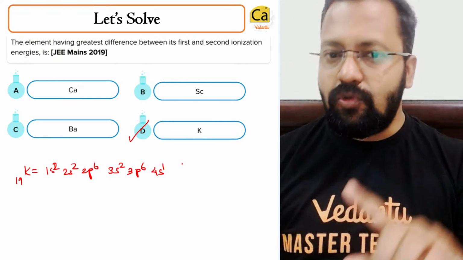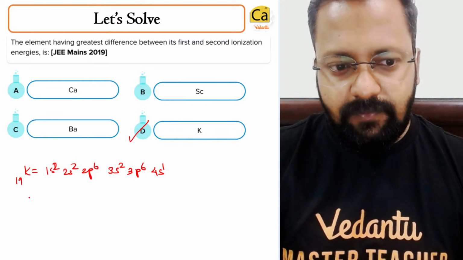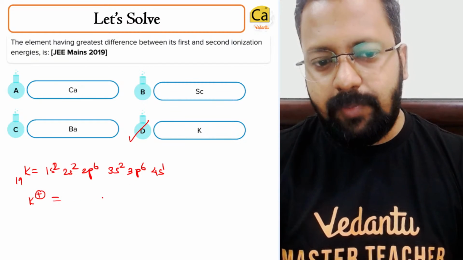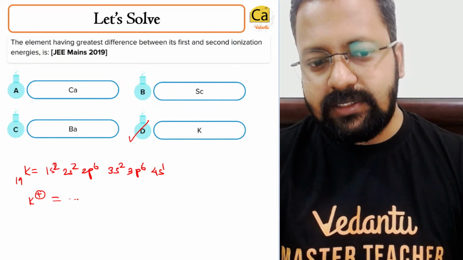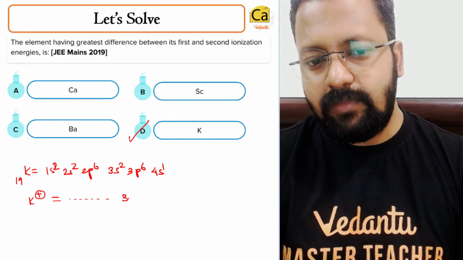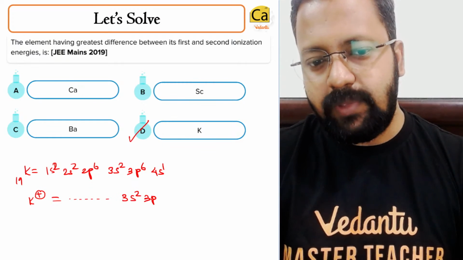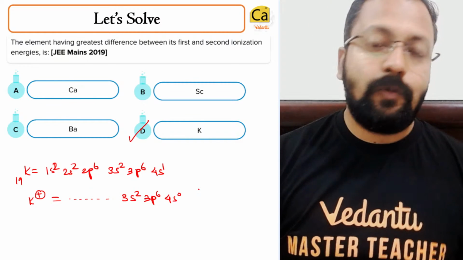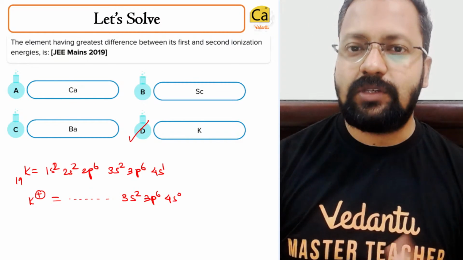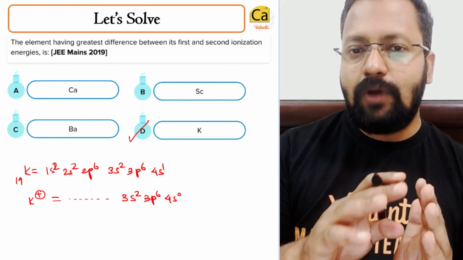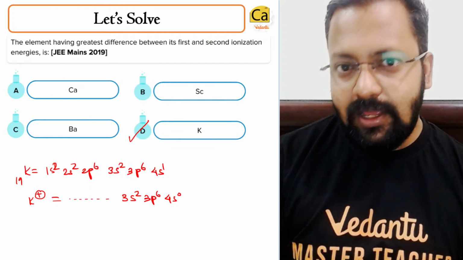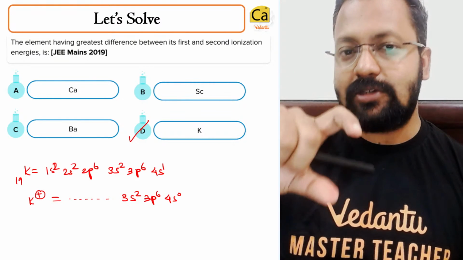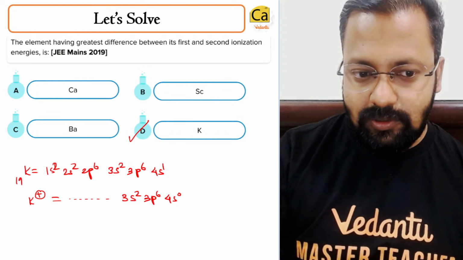Once you remove the first electron, you will end up obtaining a noble gas configuration. This part will remain the same. You will have a 3s2, 3p6, 4s0 configuration. Once you attain a noble gas configuration, it is impossible for the element to undergo further ionization. But if you try to ionize, then the difference in the ionization energies will be huge.